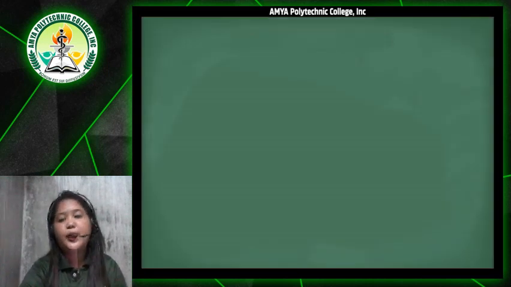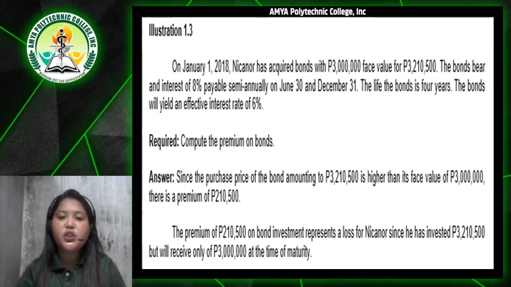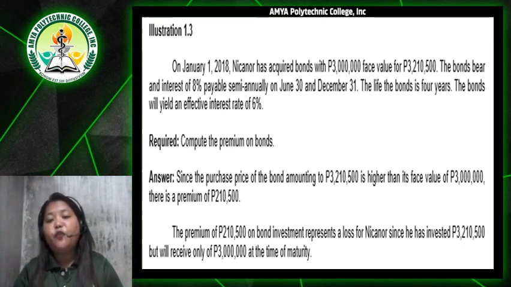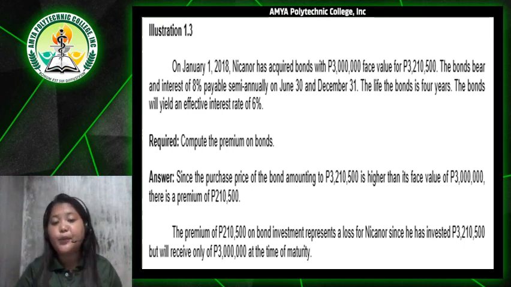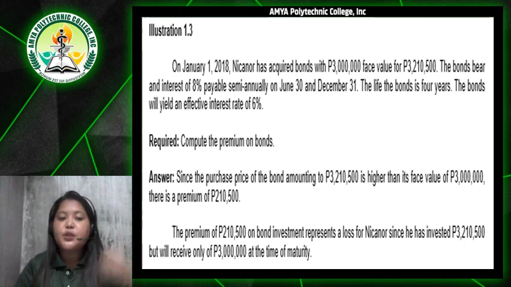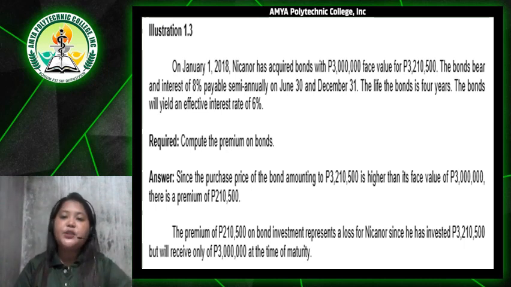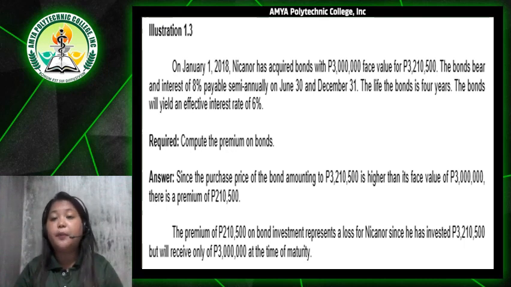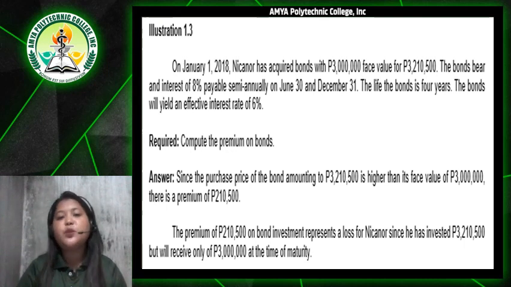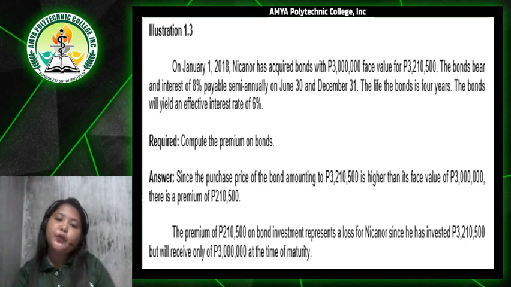So next, we have another problem. On January 1, 2018, Nicanor has acquired bonds with 3 million pesos face value for 3,210,500 pesos. The bonds bear an interest of 8% payable semi-annually on June 30 and December 31. The bonds are for 4 years. The bonds will yield an effective interest rate of 6%. You are going to compute the premium on the bond.